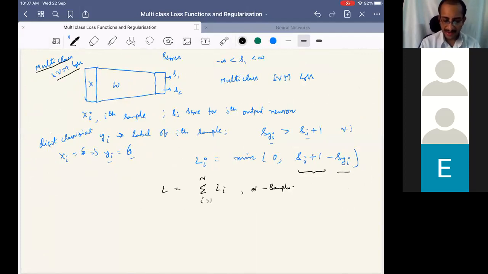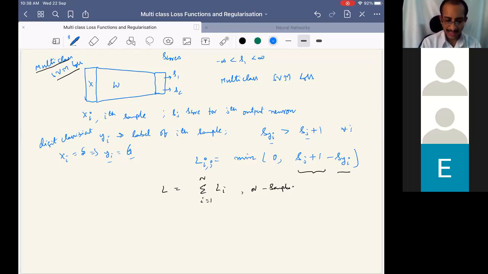One more thing to see: Li is the loss of the ith sample, with the jth neuron here, because for each neuron you will have one loss function.